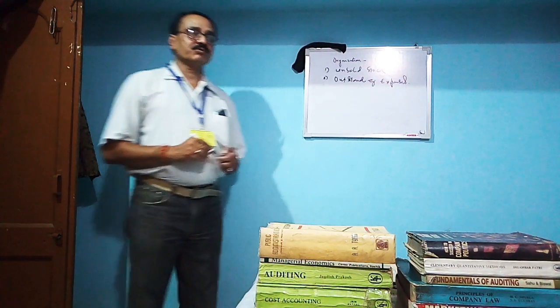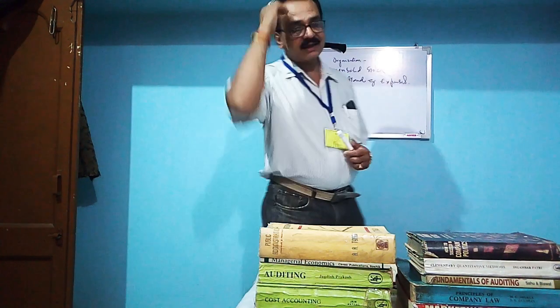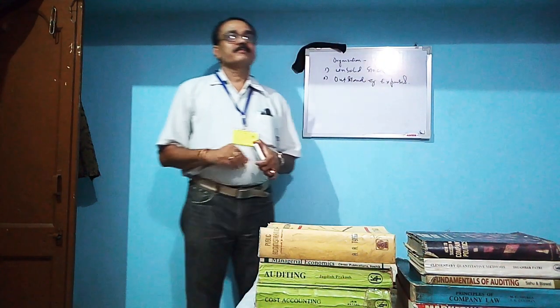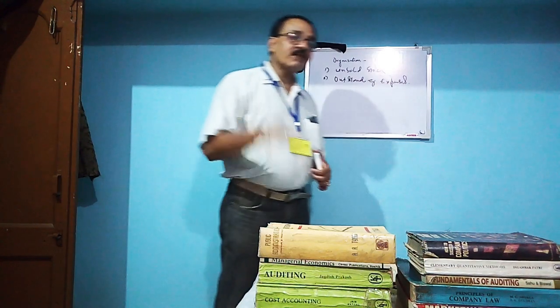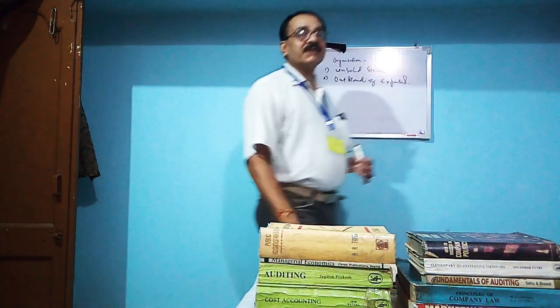Outstanding expenses. We know that when we meet certain expense, we give money or money's worth, but sometimes the organization may not be in a position to pay immediately whenever the expenses are being done.